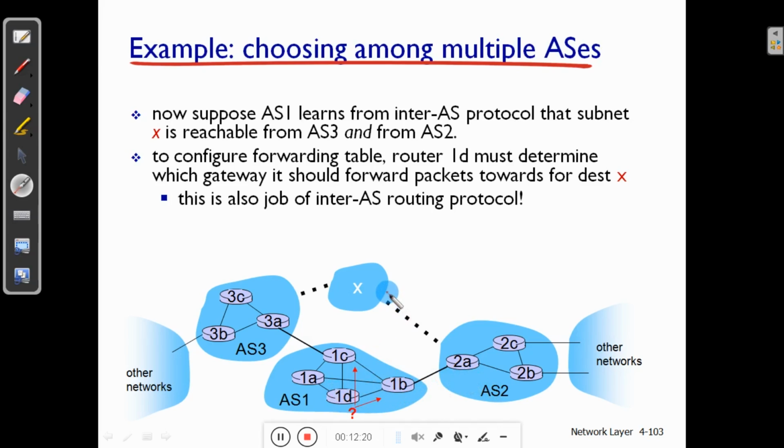The first job of the inter-AS routing protocol is to decide which is the best path to reach the subnet X via AS3 or AS2, and that information has to be passed to the other routers, and the other routers have to decide which is the best path to reach X via 1B or 1C, whether to send the packet through 1C or through 1B.